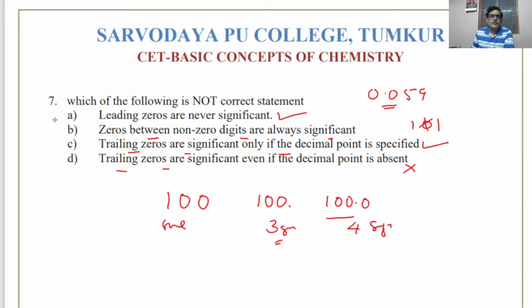Therefore there are two statements here, A and D. So they will give you some more options, then you have to choose the answer. Both A and D are correct. So additionally you will be given some more options. So in this, the rules with respect to significant figures, A and D, are correct.